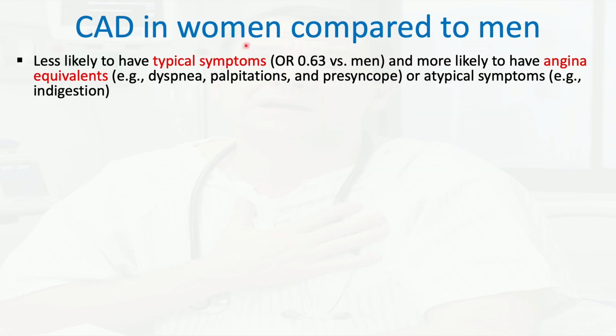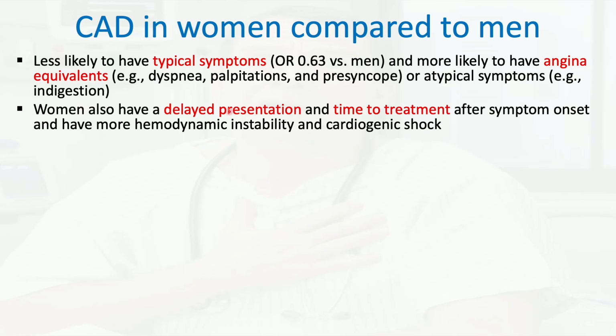Coronary artery disease in women, I think, is worth mentioning. There are certain features that are relatively unique to women compared to men. For example, women are less likely to have typical symptoms. The odds ratio of that is about 0.63 compared to men. And they are more likely to have angina equivalents, which are the non-chest pain symptoms that still could be related to acute coronary syndrome or CAD, like shortness of breath, dyspnea, palpitations, and presyncope. They're also more likely to have atypical symptoms like indigestion, for example.